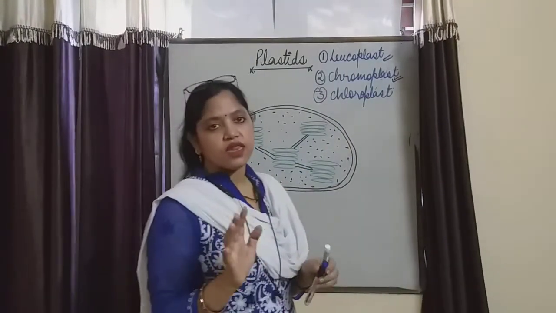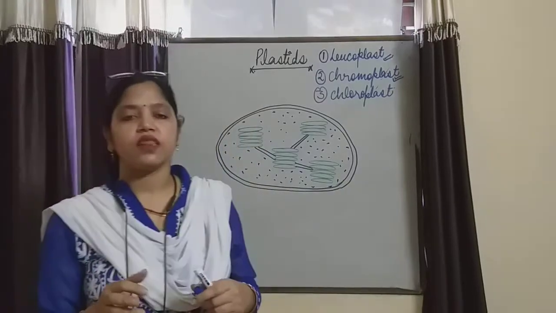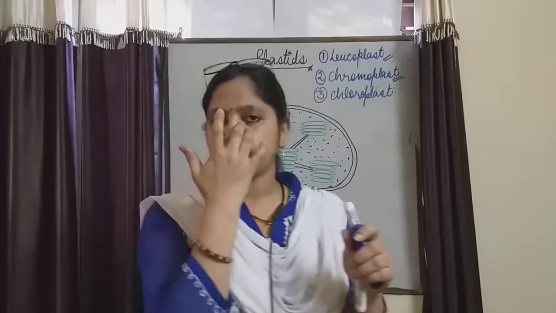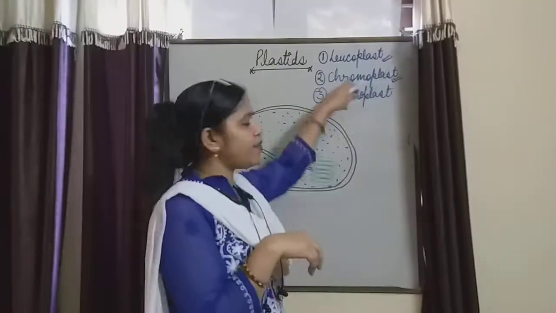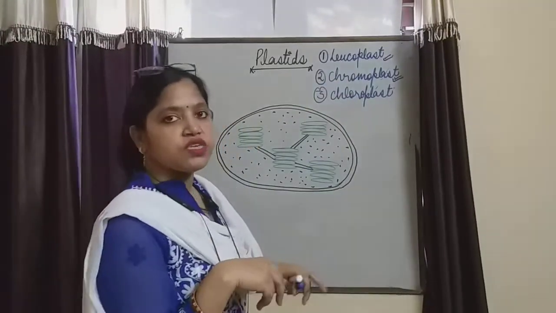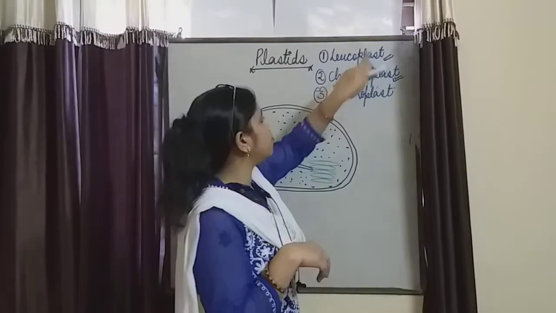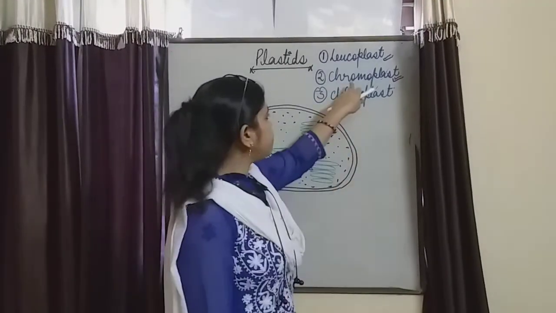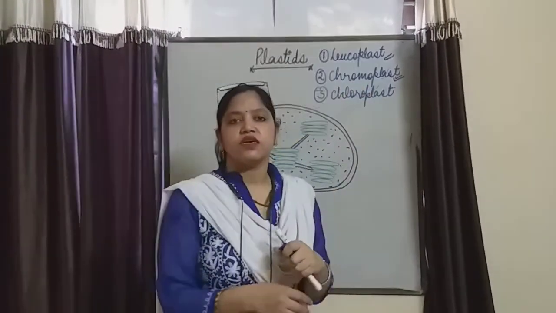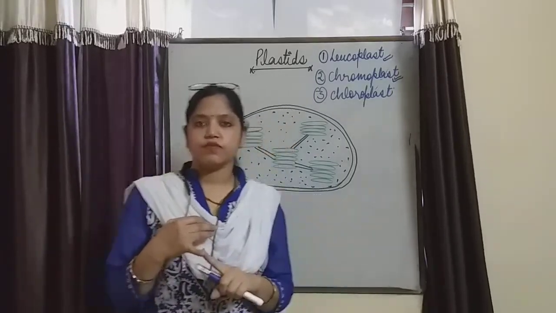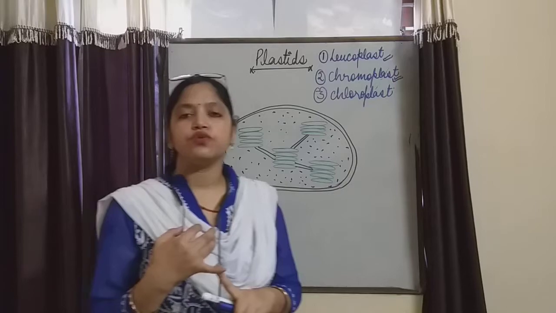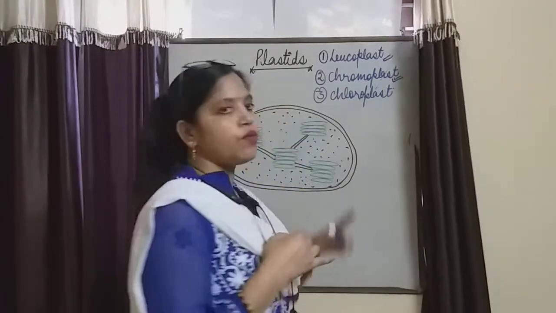If you have seen the potato, when we cut the slices of the potato, you can see the starch coming out from the pieces of potato. That storage takes place due to the presence of leucoplast. And what is the function of chromoplast? Different colors of the flowers, different colors of the vegetables or fruits are due to the presence of the chromoplast.